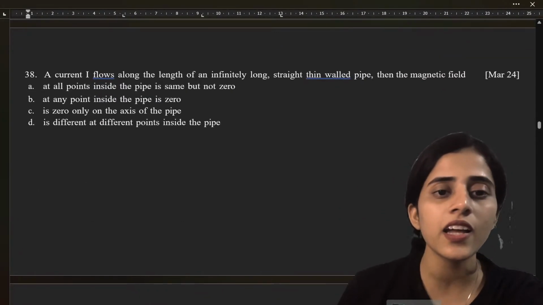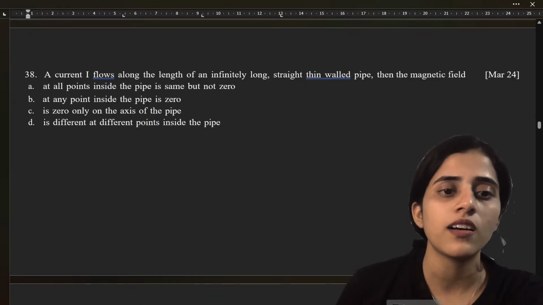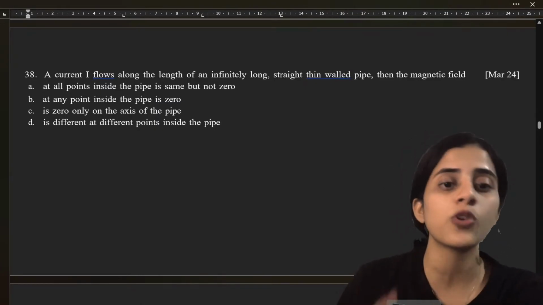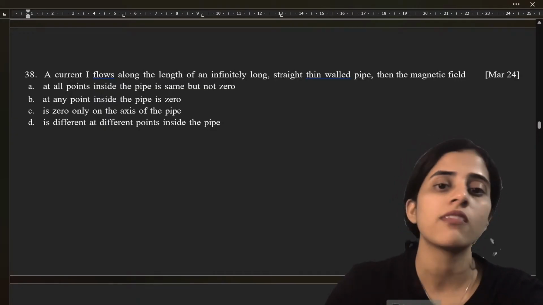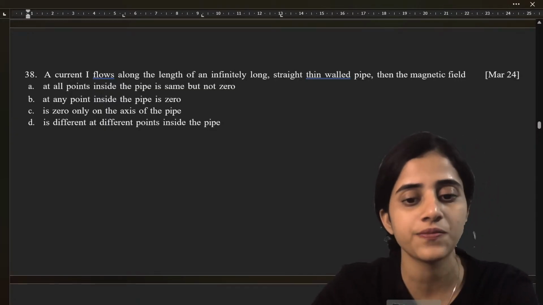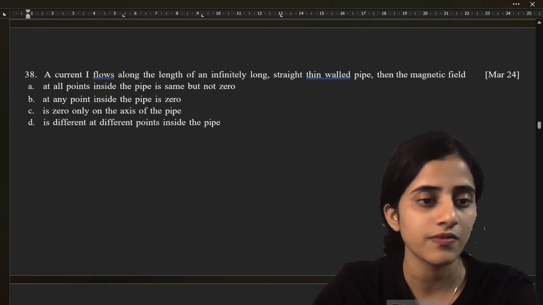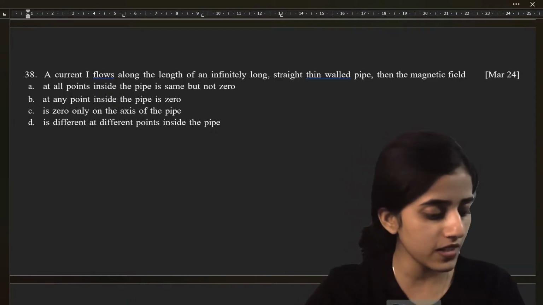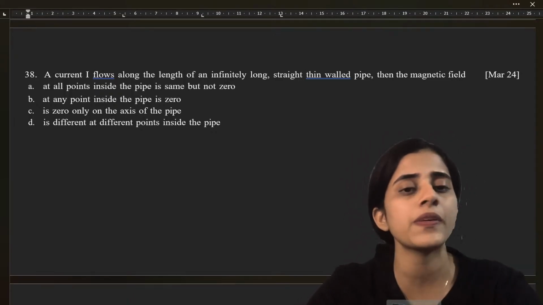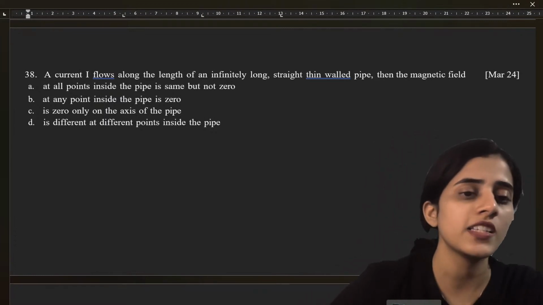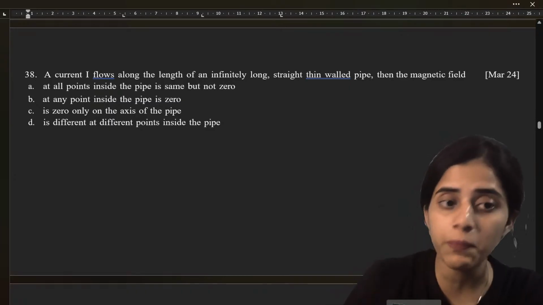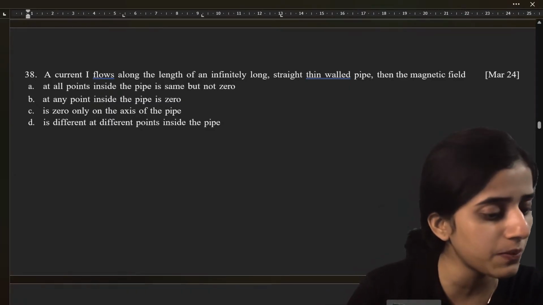Next, current I flows along the pipe of an infinitely long straight thin wall pipe. Then the magnetic field at all points inside the pipe is same but 0. At any point inside the pipe is 0. Is 0 only on the axis of the pipe? Is different at different points inside the pipe?